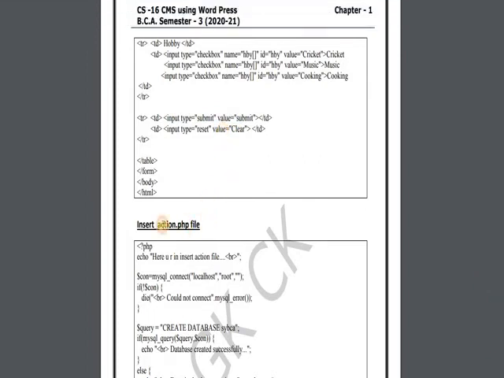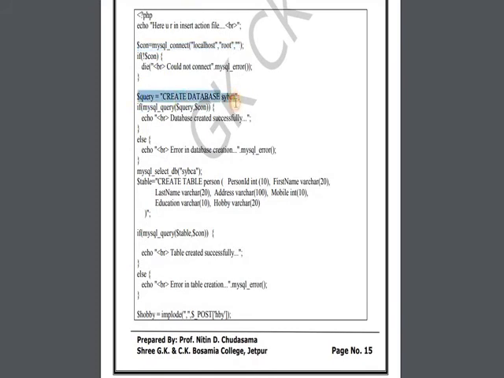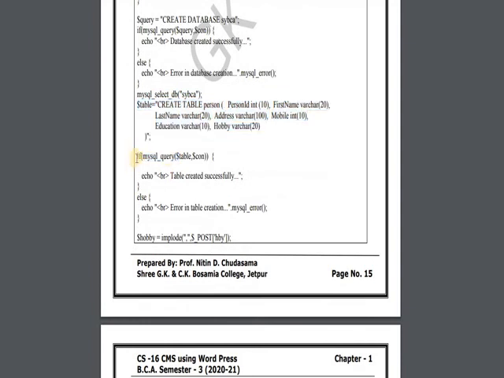Now what will happen when it redirects to the insert action.php file? Suppose you filled in all the values and submitted all the data. After that it comes to this insert action file. Here first we have established the database connection. Then after that we are creating the database. After that we are selecting the database. After that we are creating a table. After creating the table, we are printing whether the table is created successfully or not.